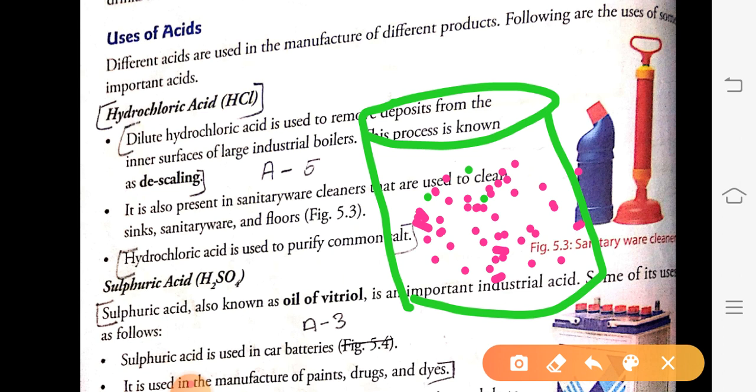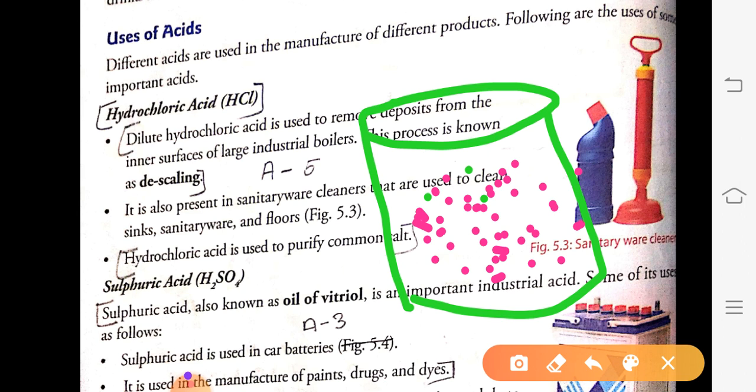What is another use of hydrochloric acid? We have seen that we use some acid to clean our tiles, and that acid is hydrochloric acid. Hydrochloric acid is used to remove impurities from sanitary ware and also floors. Hydrochloric acid is also used to purify common salt. While preparing common salt, we need to clean it, and to clean it we use hydrochloric acid.